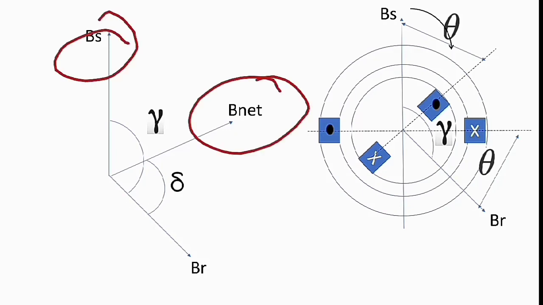So if we have BS and BR, then we will find out the B net, and in the direction of the B net, whatever the flux is generated or induced, that flux is called the flux per pole, and we will use it for EMF actually. So E2 is directly proportional to phi, that is in line with the B net actually.